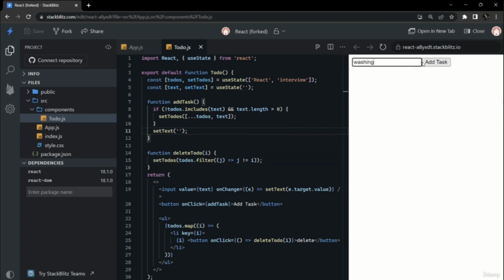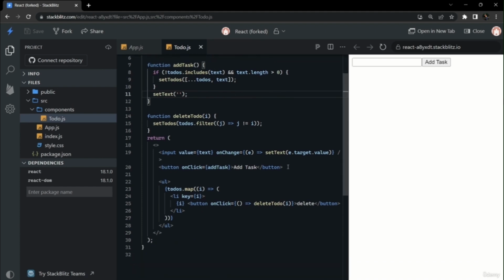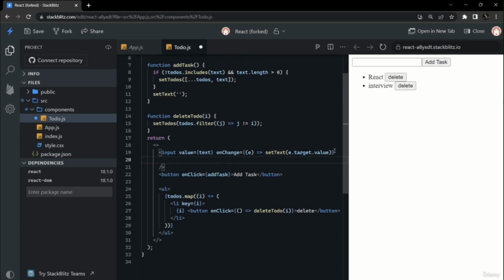So we have added a task washing, and we will add another task dressing. So if we delete dressing, dressing will be deleted. If we delete washing, washing will be deleted. So our functionality of delete is working fine. So we can add another functionality.